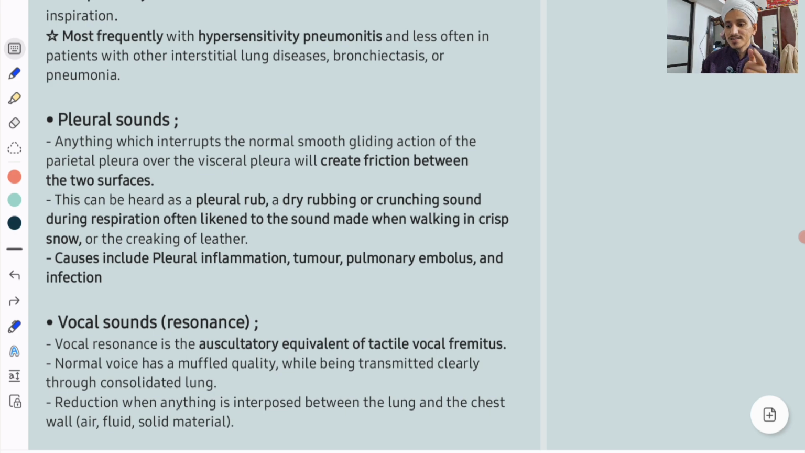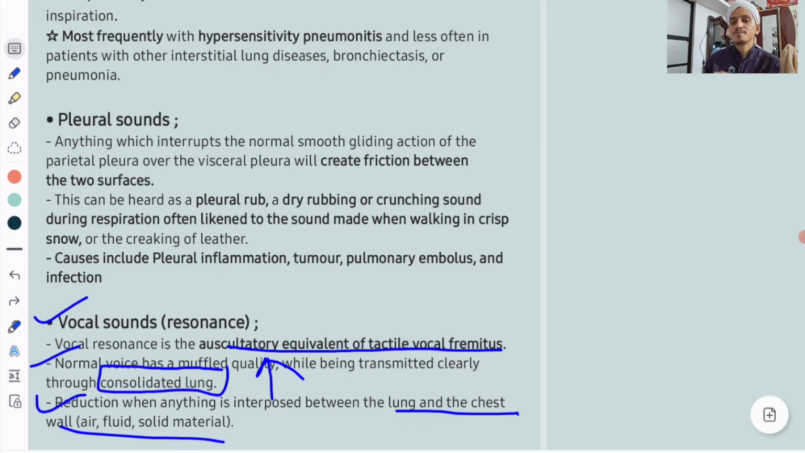Vocal resonance is nothing but the auscultatory equivalent of tactile fremitus. Normal voice has a muffled quality, while being translated clearly through consolidated lung. So vocal resonance in consolidated lung, you remember vocal fremitus is increased, so is the vocal resonance. Vocal resonance will increase in consolidation. And when the vocal resonance is decreased, something which is present in between the lung and wall will decrease the vocal resonance, whether it be air, fluid, or solid material.